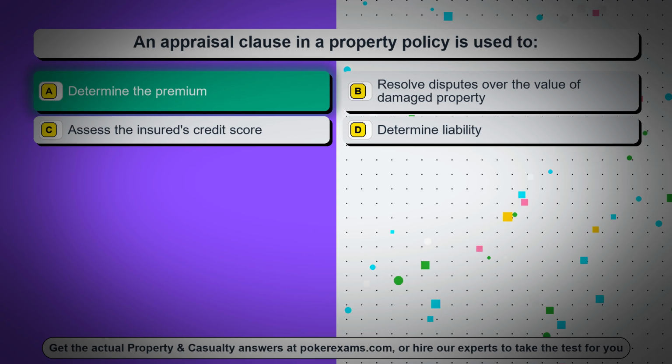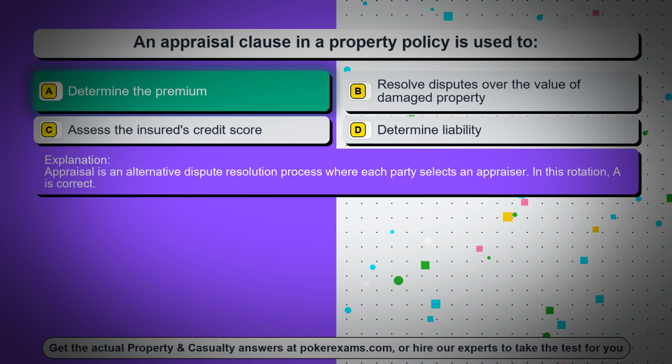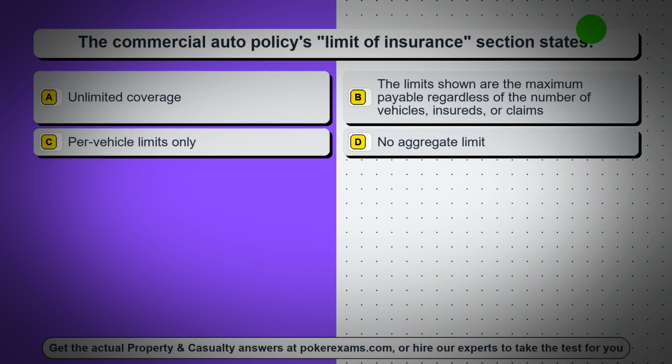Determine the premium. Appraisal is an alternative dispute resolution process where each party selects an appraiser. In this rotation, A is correct. Question 35. The commercial auto policy's limit of insurance section states: Option A. Unlimited coverage. Option B. The limits shown are the maximum payable regardless of the number of vehicles, insureds, or claims. Option C. Per vehicle limits only. Option D. No aggregate limit.